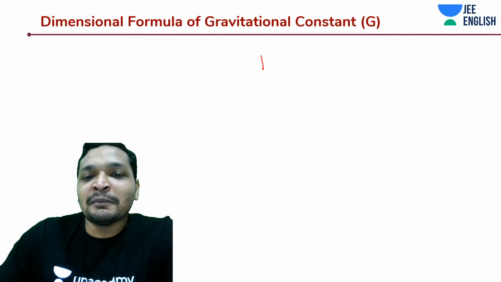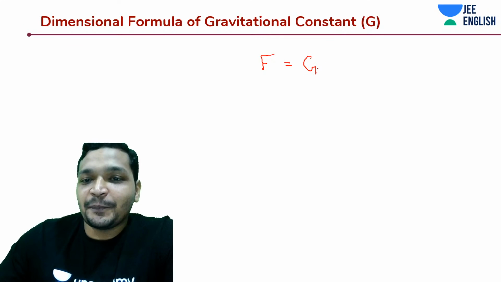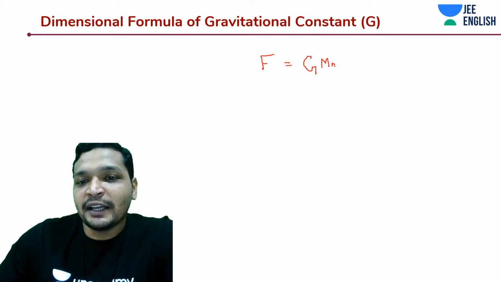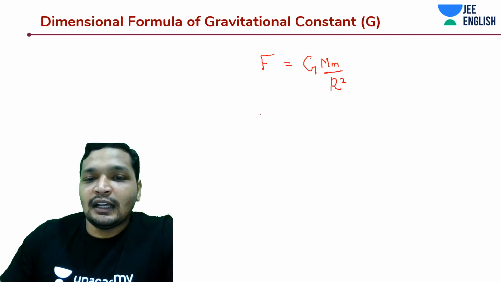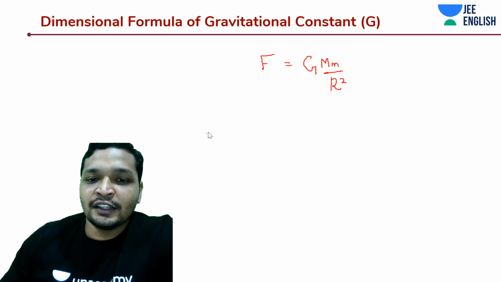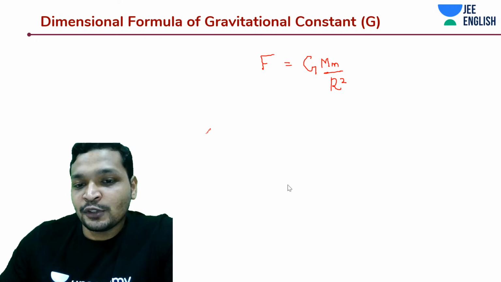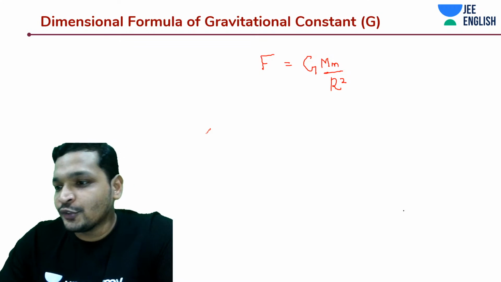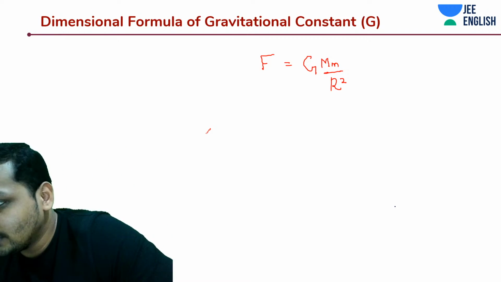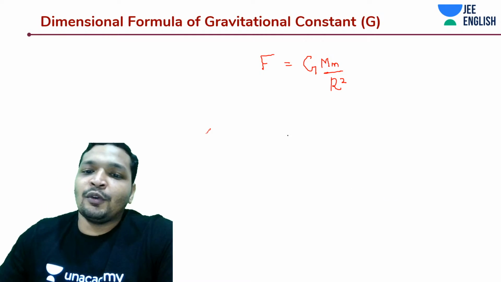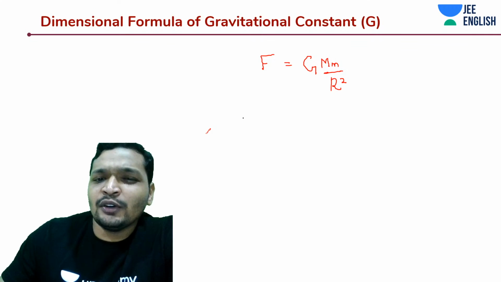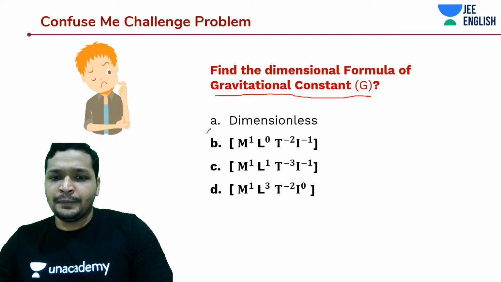So you have to simply remember F is equal to G into M by R square. That's correct. Generally I like to express things in terms of SI units, which we are more used to. You can do it any way you like. Let's check whether it is correct or wrong.